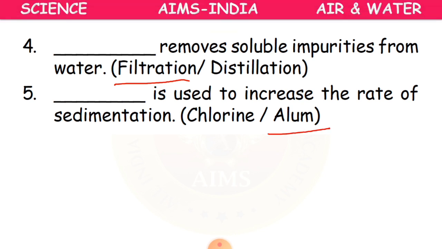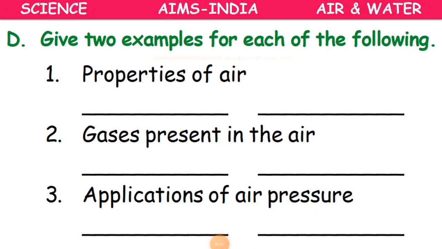Okay, children. Now, I would like to give some work for you as homework. This D column, that is, give 2 examples for each of the following. Please do this on your own as homework. You have to give examples for properties of air. The second one is gases present in the air. Third one is applications of air pressure. So where do we use air pressure? For example, like a vacuum cleaner. I have given you one. So you have to go with any other 2 examples.